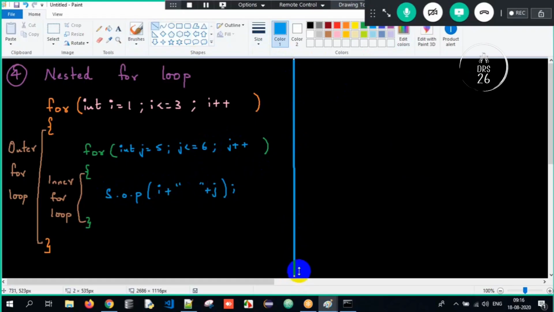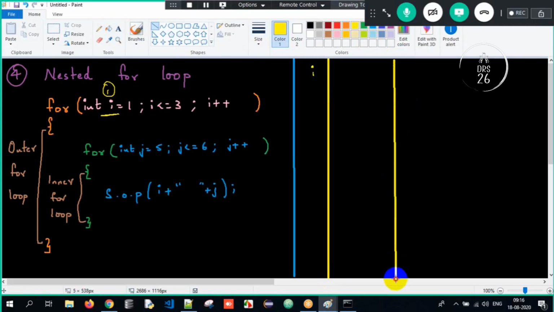Sir, what will be the output, sir? I will tell you in the most beautiful manner. Rule number one: the i value will get initialized. That is rule number one. Just a moment, let me try to do this. This is i, this is the i condition, and the j condition.